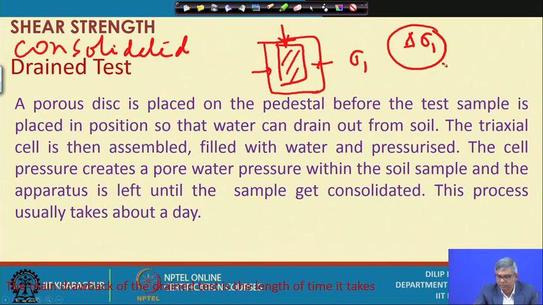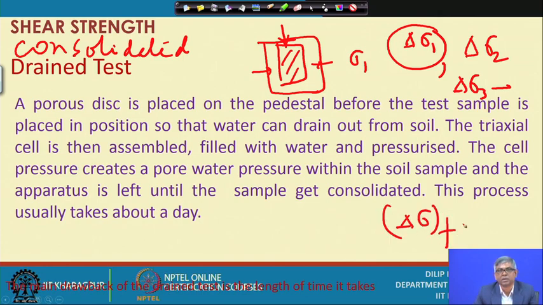After this one is done, then we do delta sigma 2, delta sigma 3, and go on increasing, and finally delta sigma f, that means at failure, noting how much additional axial load is required to reach failure. So, that is to be noted. This way we get a totally drained condition and a very useful shear strength parameter.